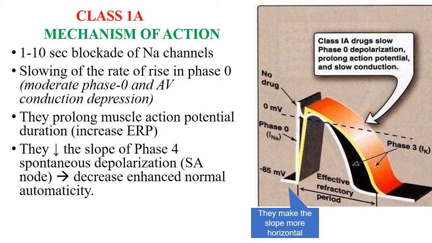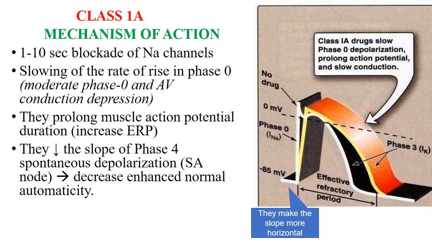As I told you earlier in the table, they have intermediate association with sodium channels, so their duration of action is like 1 to 10 seconds of blockade of sodium channels. They show slowing of the rate of rise in phase 0. They show moderate depression of both phase 0 and AV conduction.